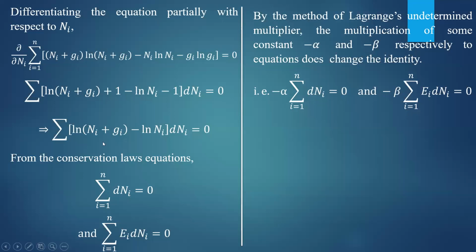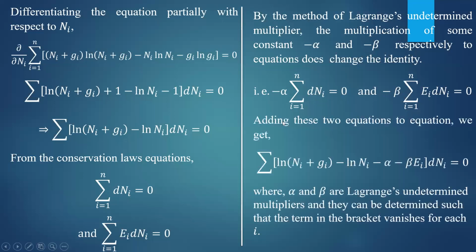Now add these two equations to this particular equation. Adding these two equations to the above equation, we get summation of ln of ni plus gi as it is, minus ln ni as it is, minus alpha, minus beta into ei, into dni, where dni is taken common, that is equal to 0.